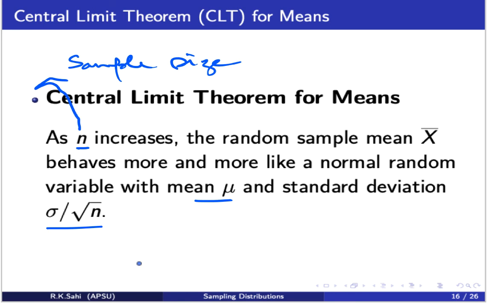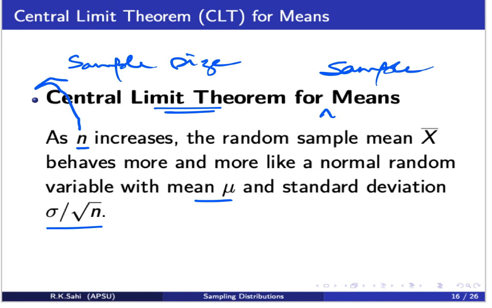So remember two things here. As your sample size increases, the random sample mean behaves more like a normal random variable. And when we talk of a normal random variable, remember it is described by two parameters, the mean and the standard deviation, which we have already found out from the previous slides. So this basically is the central limit theorem for sample means.